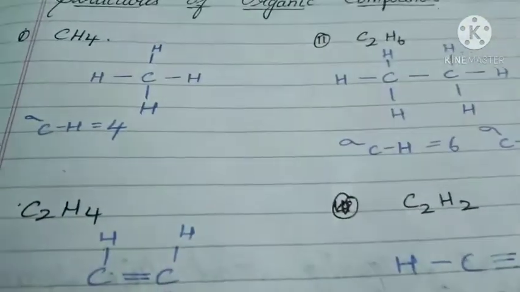Come to the C2H6 structure. What do we have to do while writing the structure? First, we mention the number of carbons. Then split the hydrogens. Here there are 6 hydrogens: put 3 hydrogens here and 3 hydrogens here.